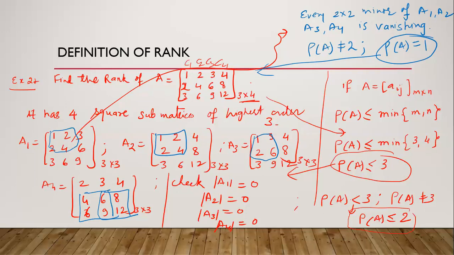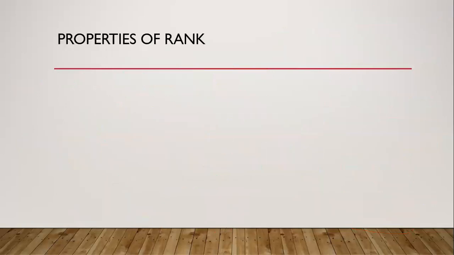We have some important operations like echelon form and normal form. By that manner, we can also find the rank. We will see further. Now, properties of rank. So we have some observations.